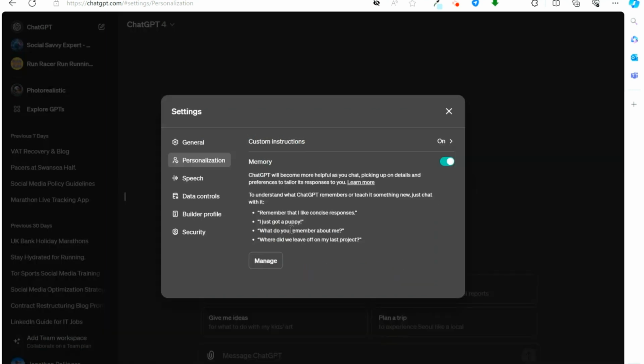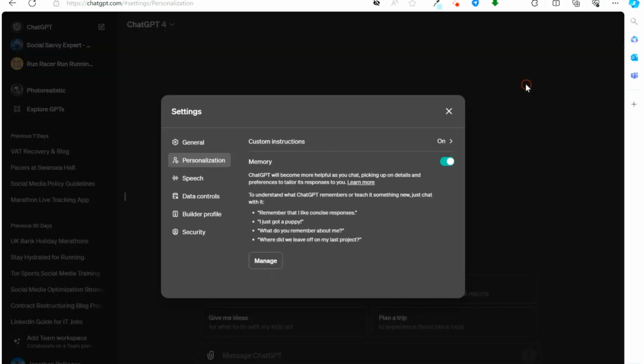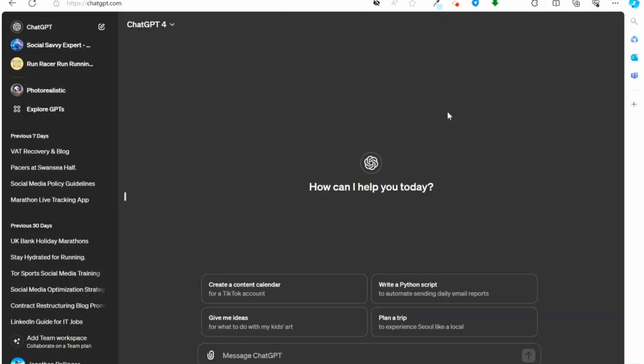So the memory function, which is new, is the ability to update via a prompt. If we go to manage, we can see prompts that I've already provided. There's a couple here around my email addresses and also my running. What we can do now, if we go to the actual standard prompt here, is add additional information, or we can query it on the information that it has.